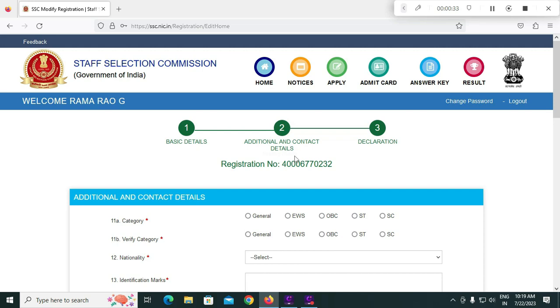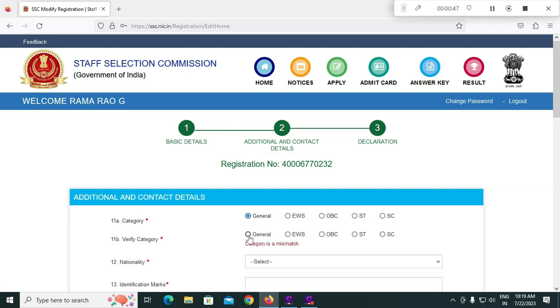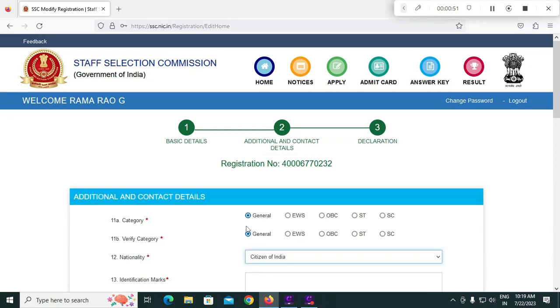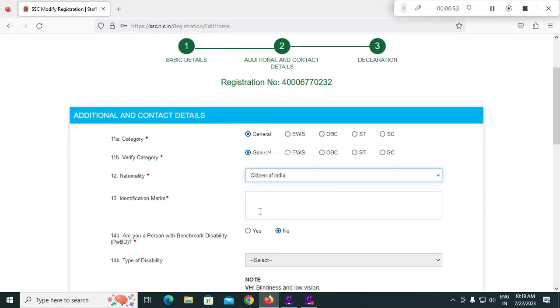We have to enter other details like category. You have to select your category. Your category is general, EWS, OBC, or SC or ST. So you have to select your category here and confirm the same category again. And nationality, you have to select your nationality, Indian. Next, you have to enter your identification marks, right hand like that. You have to mention as per your matriculation mark sheets.